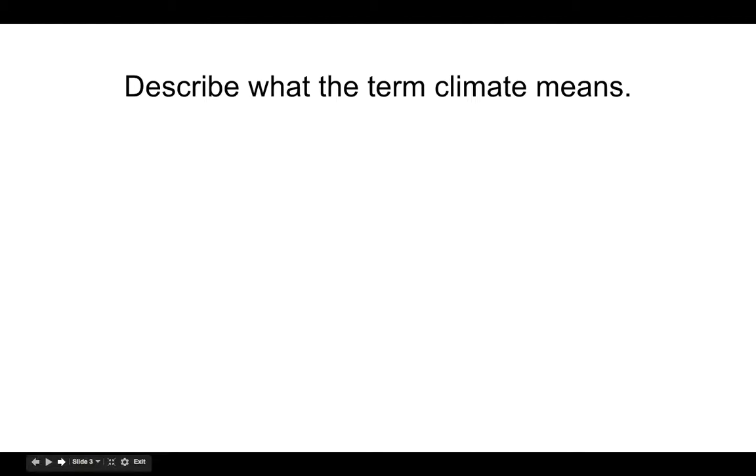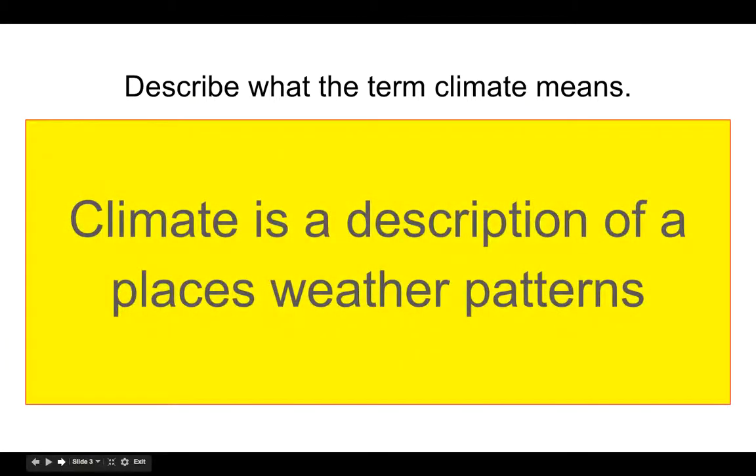So then I want you to tell me, what does the term climate mean? Okay, I want you to think about that. Associate it with weather. And when we think about it, climate is a description of a place's weather patterns, which means that it tells us about the weather there over a long period of time. Okay, so climate and weather are two things that definitely go together.